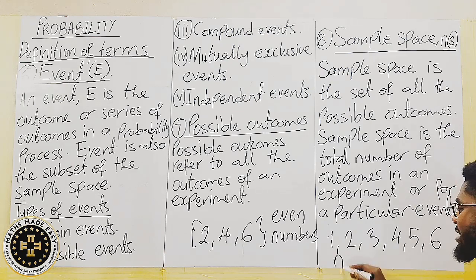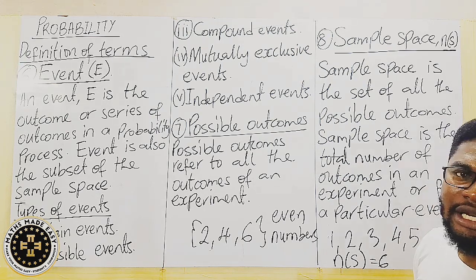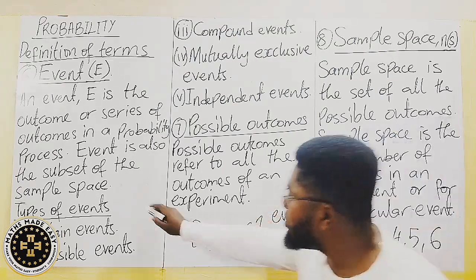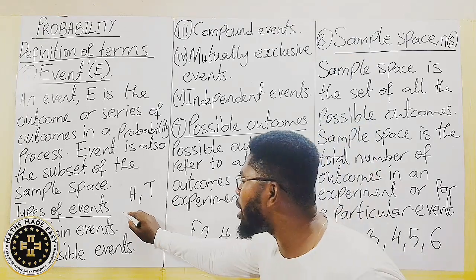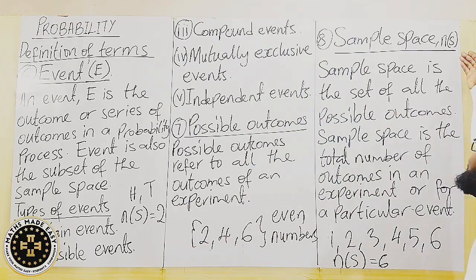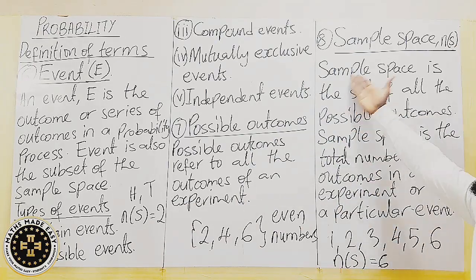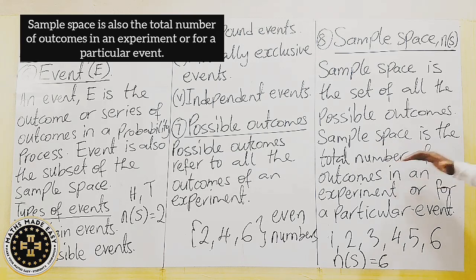So the symbol for sample space is n(S). We say then n(S) is what? 6. Meaning that there are 6 things that can occur here. So sample space is 6. For the coin, there are 2 things, that is the head and the tail. So if the possible outcomes are head and tail, then the sample space for coin, that is n(S) for coin, will be 2. There are 2 things that can occur. So the symbol for sample space is n(S). And don't forget, sample space is a set of all possible outcomes. Sample space is the total number of outcomes in an experiment for a particular event.